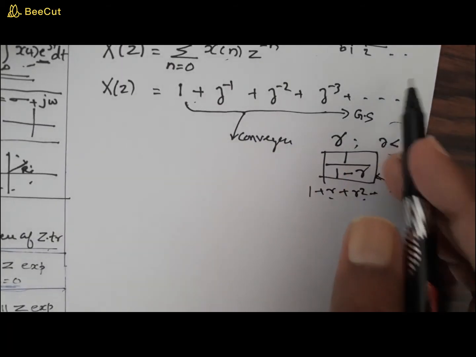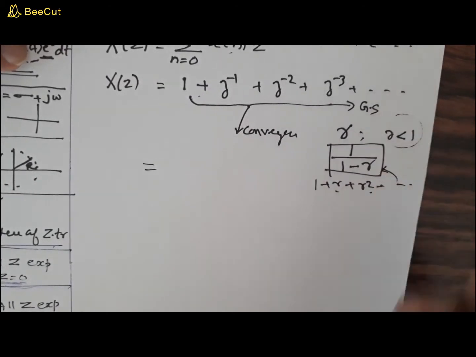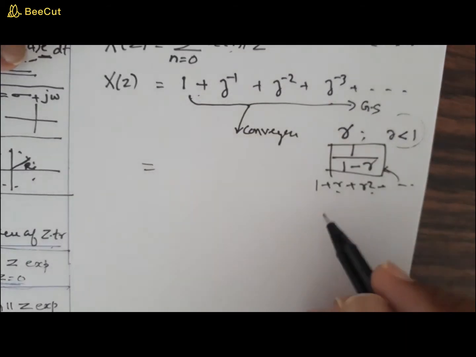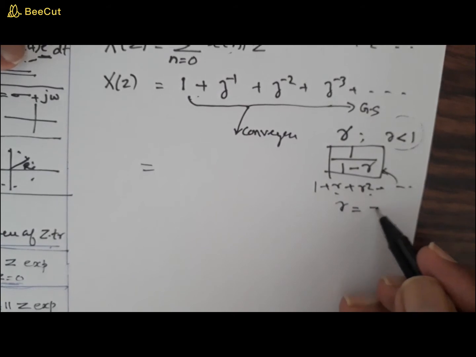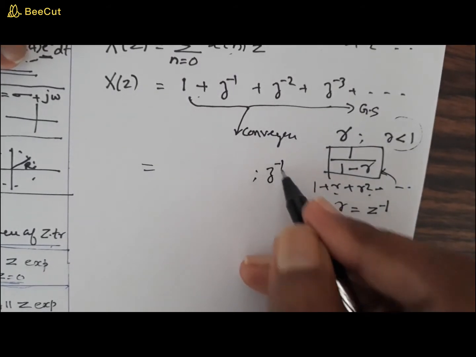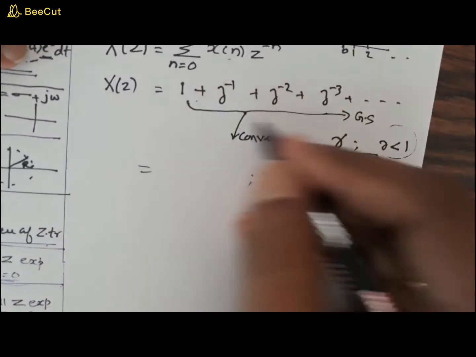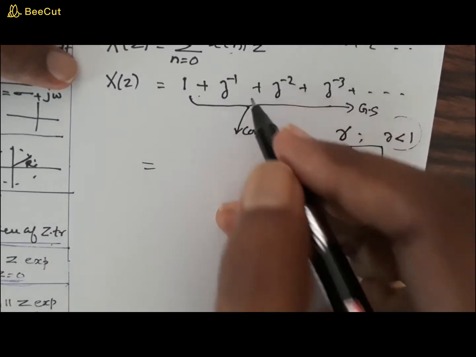If it requires a meaning, you need to find some way by which this geometric series converges to a value. From this we can find the common ratio as z raised to minus 1. So this particular x of z will have a meaning only if it converges.